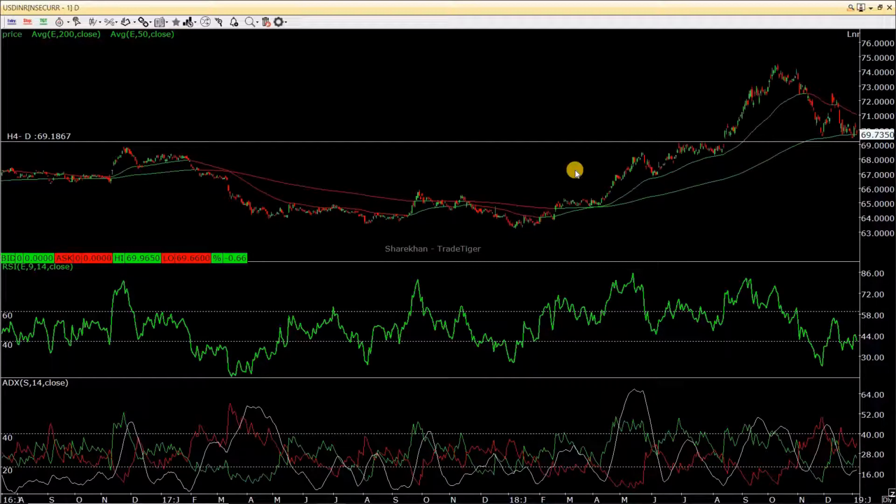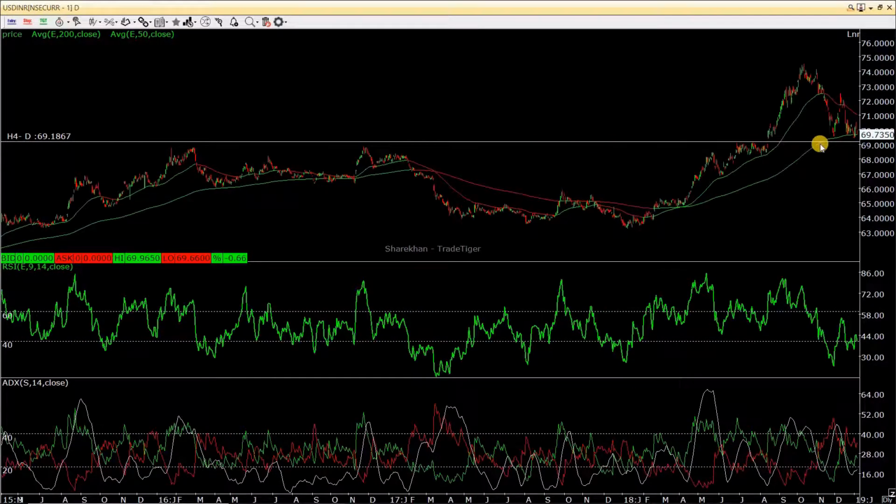On the daily price, it forms a different picture, because as you can see, USD INR is going up, so it is depreciating against the dollar, and it is nearing a very critical resistance and support for USD INR. If it's not broken, then the depreciation of the rupee against the dollar might continue.